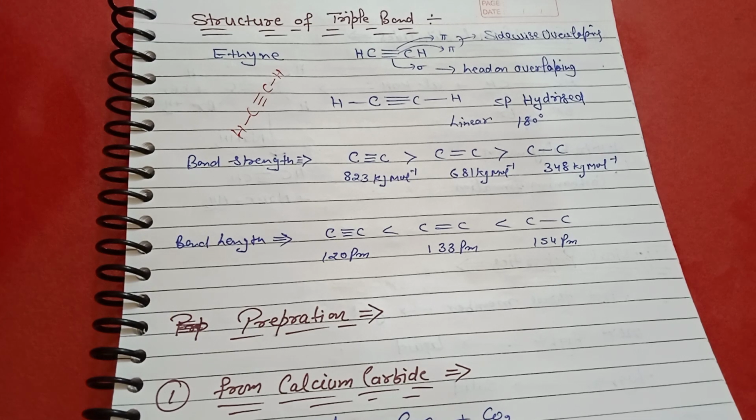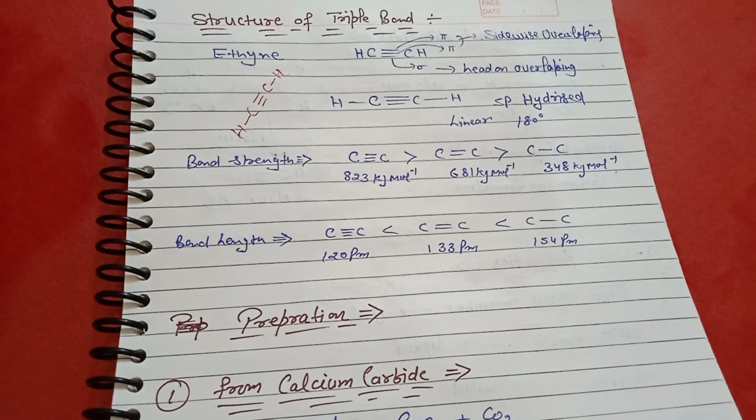The sigma bond is formed by head-on, end-to-end overlapping. The pi bond is present above and below the plane due to sidewise overlapping.